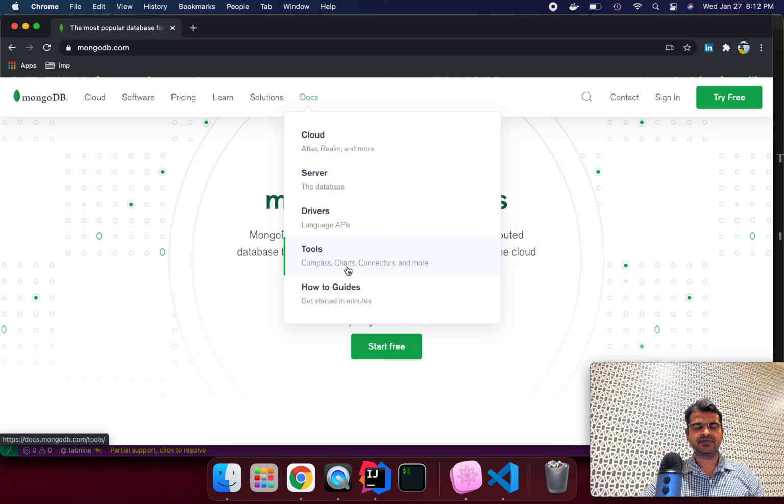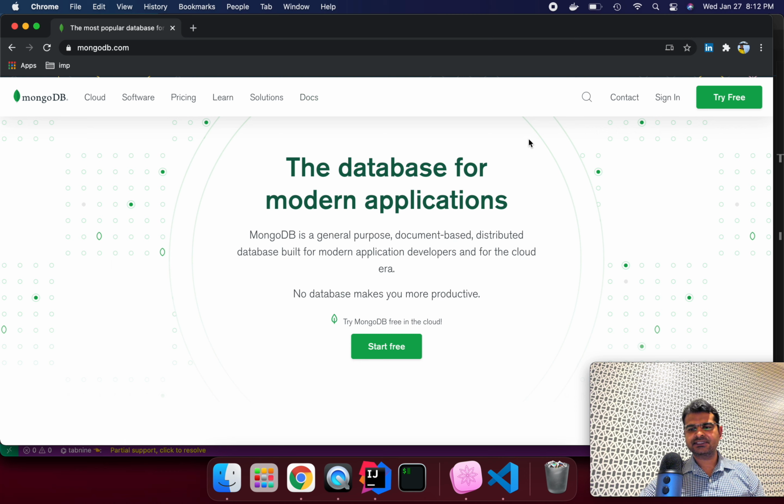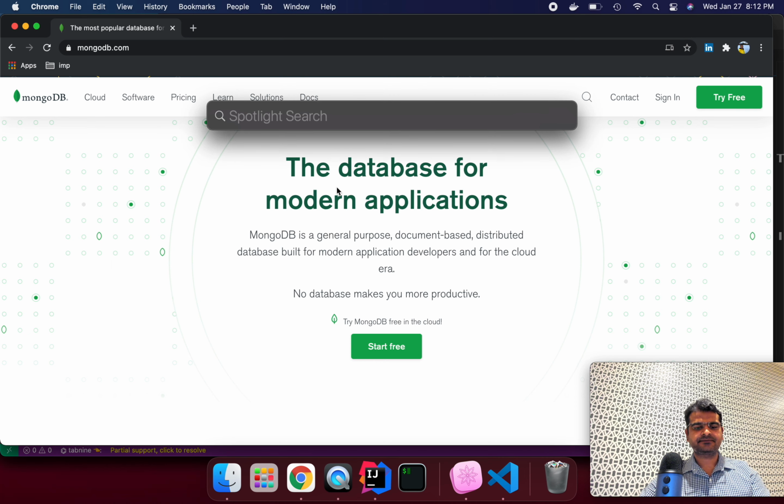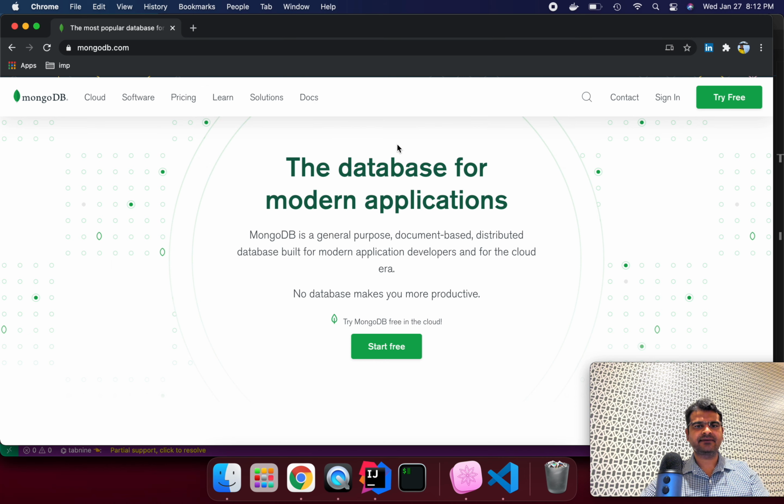We can see the Compass tool, they are using charts, connectors and more. So in a coming session I will explain how we can download the tool and how we can use it. I already have it installed on my laptop, but I will show you in coming video sessions.